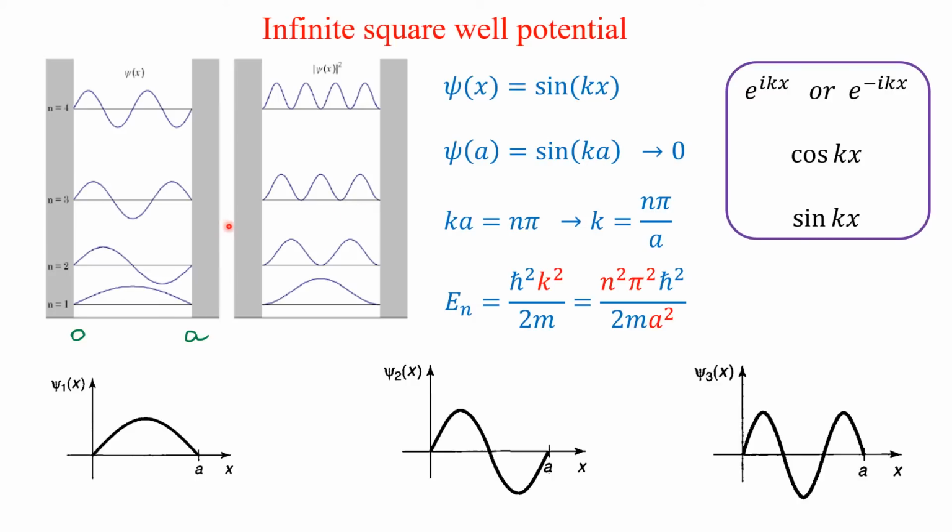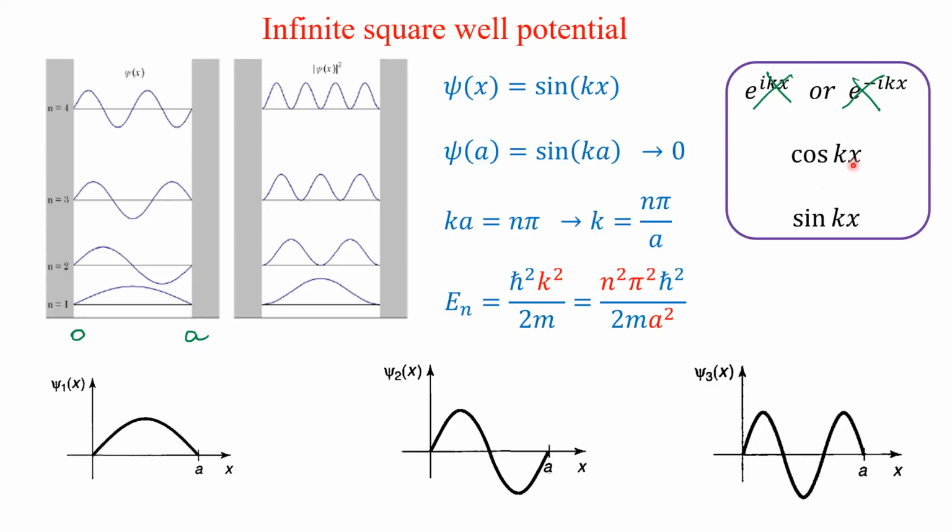Since the wave is within the box, it cannot be an exponential term. So e power ikx or e power minus ikx, it cannot be exponential. You know it very well. Then it can be cos kx or sin kx.